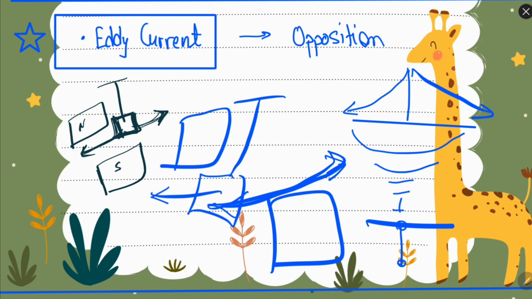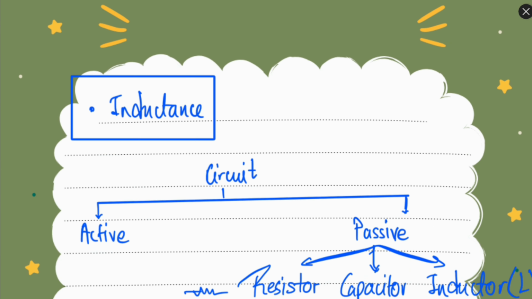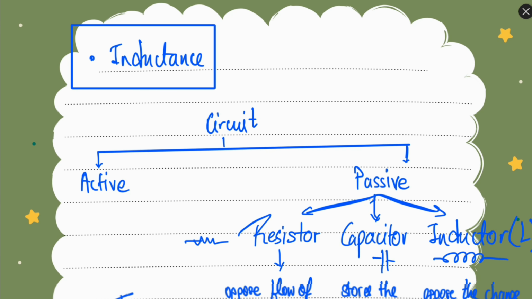So the cause of the production of the induced EMF is the motion of this coil. So the eddy currents, or the opposition currents, will be generated, induced EMF will be generated, which will oppose the motion of this coil, and the coil will stop. Okay, so eddy currents are the opposition currents which try to stop the EMF from its production.